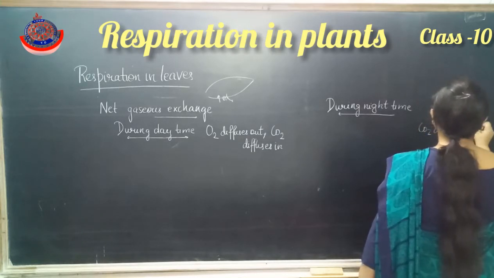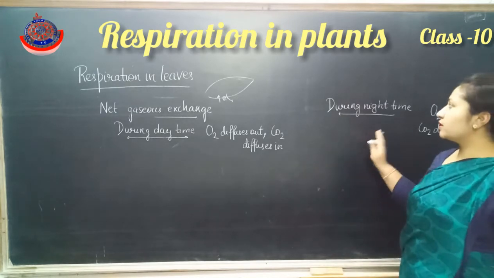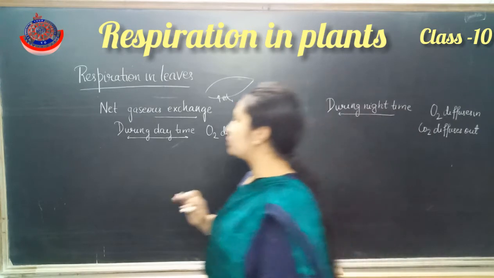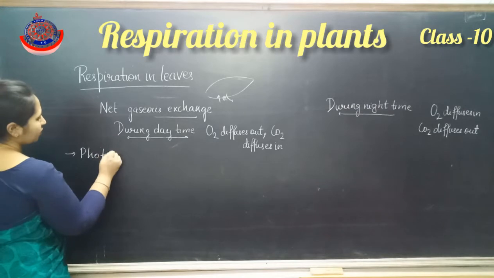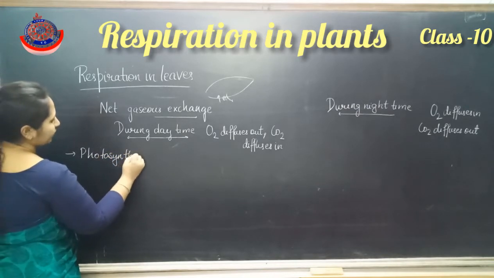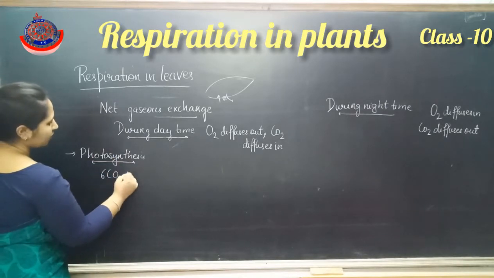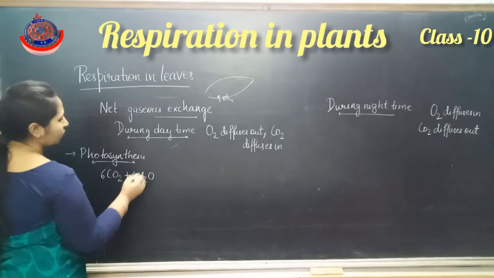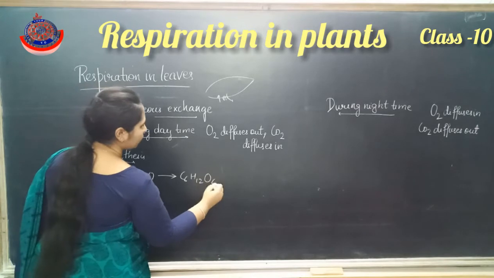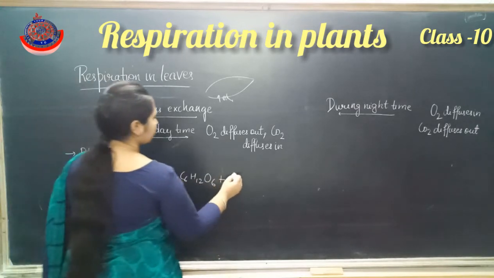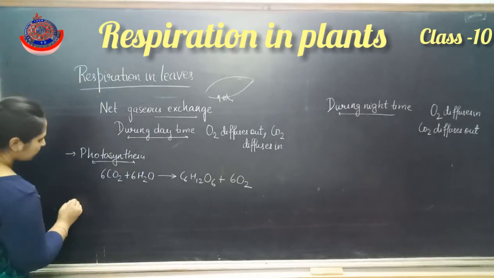Now why do both the processes differ during the daytime as well as during the night time? Because of the two processes, photosynthesis and respiration. What is photosynthesis? That is 6 CO2 plus 6 H2O, which will be converted into C6H12O6 plus 6O2.